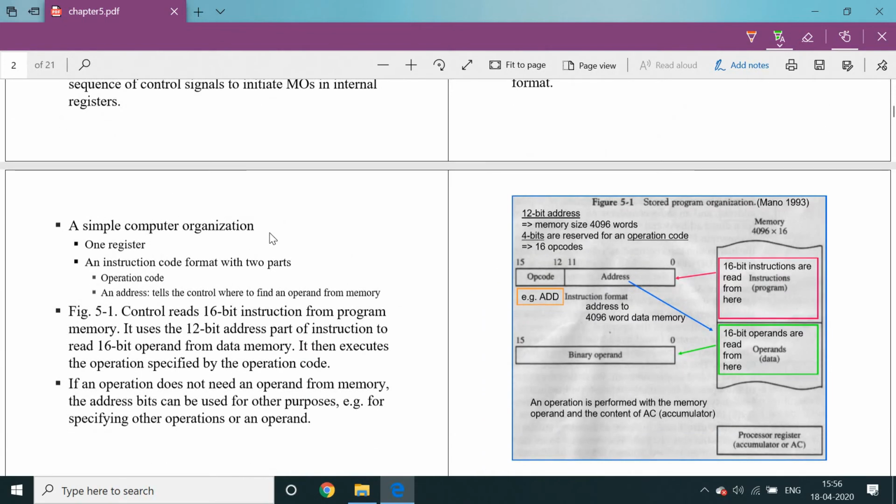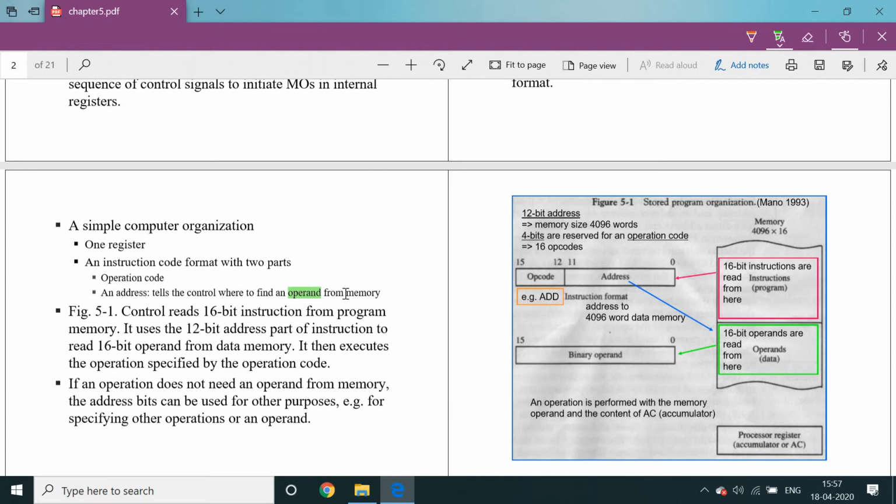Next, coming to the simple computer organization. Simple computer organization has one register and an instruction code format with 2 parts, operation code and address. The address tells the control where to find an operand from the memory. An operand is nothing but data, simply called data. Our aim is always to search for the data, where it is found in the memory or input device, or wherever the storage devices are.